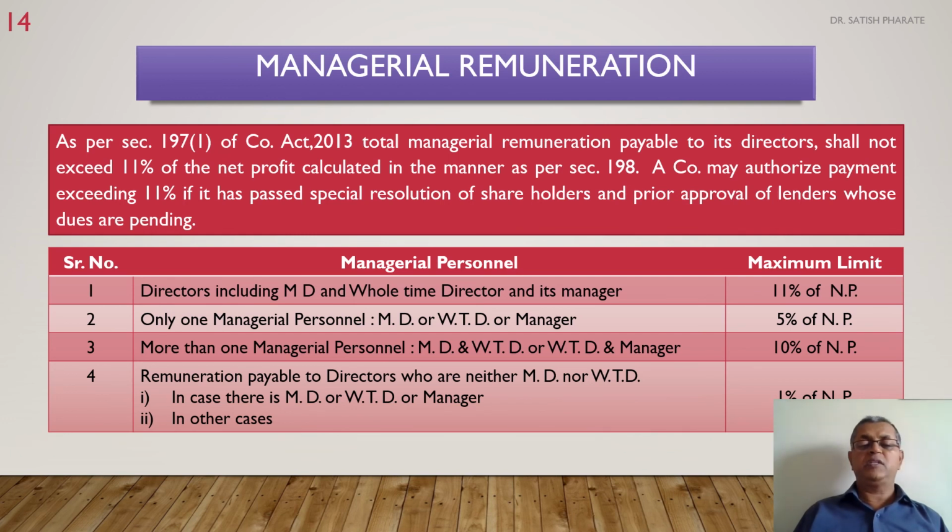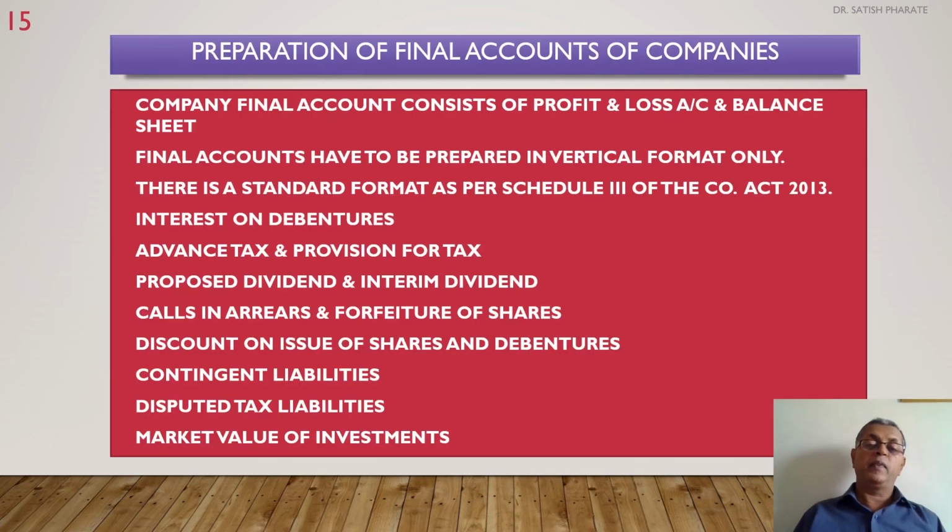If more than one managerial personnel are there, such as MD and whole-time director, or whole-time director and manager, that is minimum 2 persons, then total managerial remuneration should not exceed 10% of the net profit. And lastly, if remuneration is payable to directors who are neither managing director nor whole-time director, in case there is an MD or whole-time director or manager, then 1% of the net profit will be paid as managerial remuneration. In other cases, it will be 3% of the net profit.